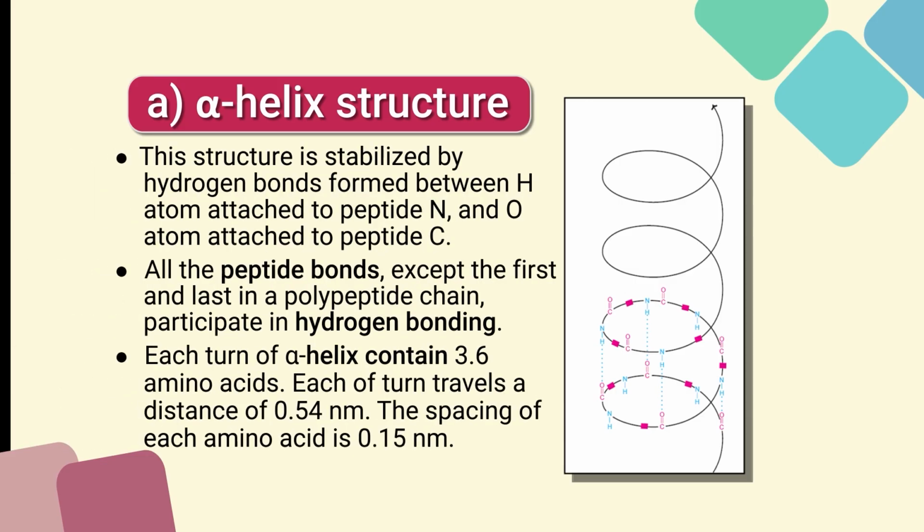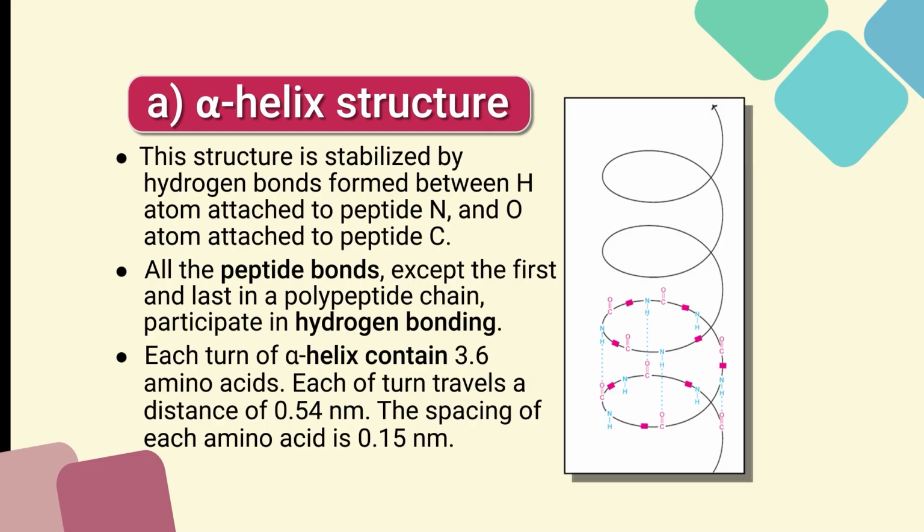The structure is stabilized by hydrogen bonds formed between the hydrogen atom attached to the peptide N and the O atom attached to the peptide C. So, the alpha helix structure is stabilized by these hydrogen bonds, and all the peptide bonds except the first and last in the polypeptide chain participate in hydrogen bonding in this structure.